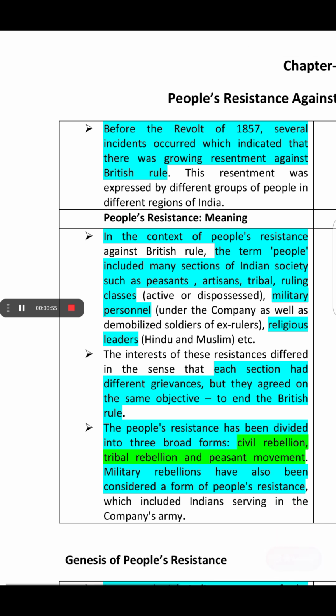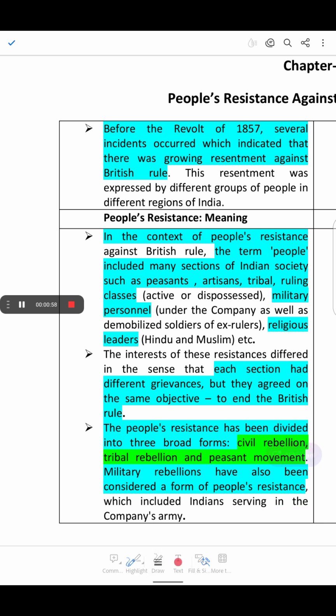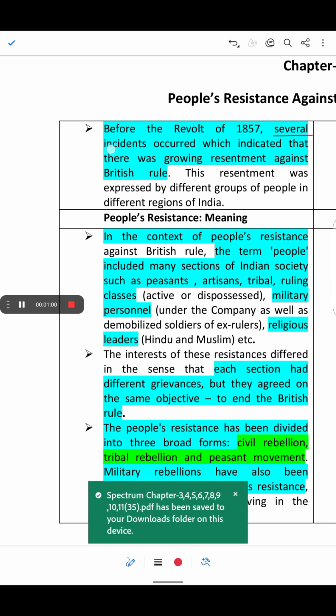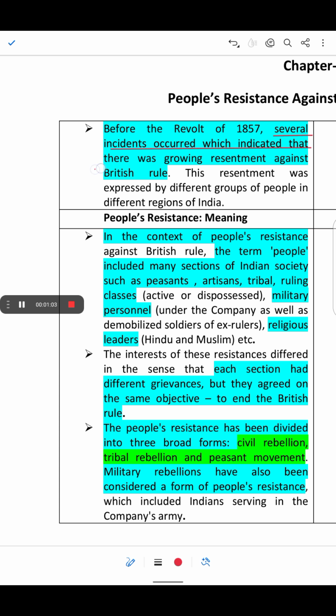Before the revolt of 1857, several incidents occurred which indicated that there was growing resentment against the British rule. This resentment was expressed by different groups in the different regions of India. So we have understood how Indians were unhappy and they resisted against the British in three broad categories. There were civil rebellions, tribal rebellions and peasant movements as well.